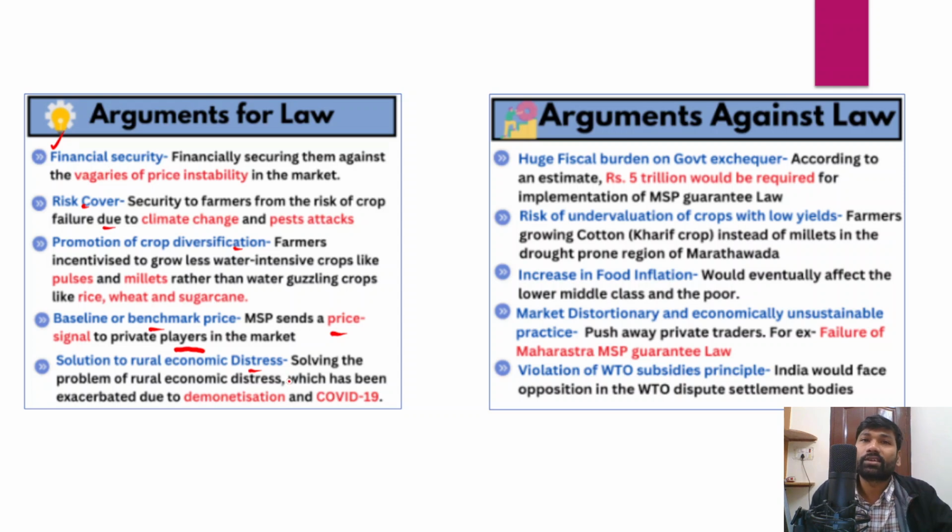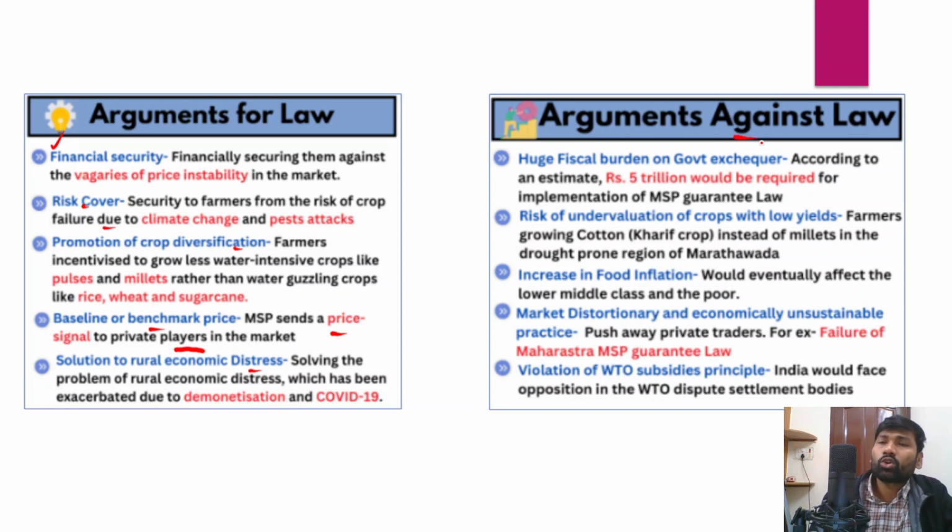In rural areas, there's rural distress, I would say, because of recurrent droughts, failure of agriculture, failure of the crops. Farmers have been committing suicides, and there is increasing poverty levels, increasing number of child marriages and child labor, and also rural urban migration. So in order to solve all these issues and rural distress, we could announce the legal guarantee of the MSP.